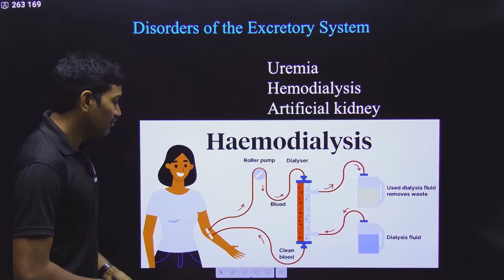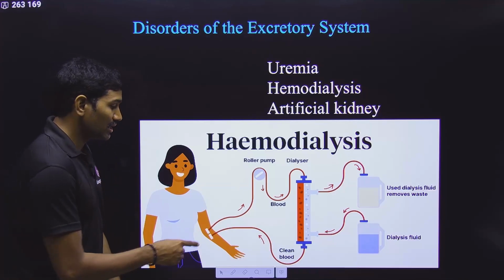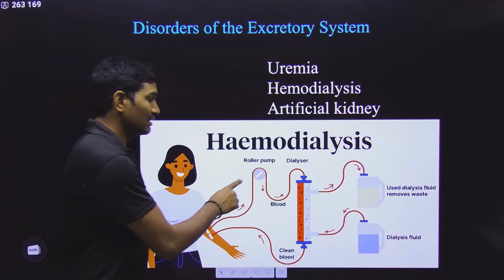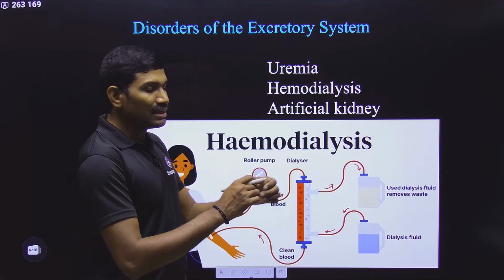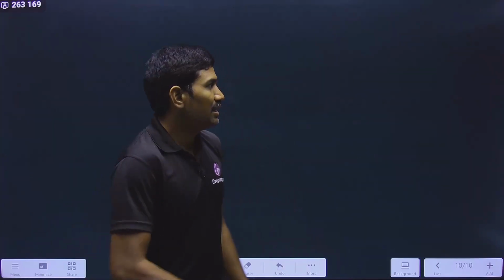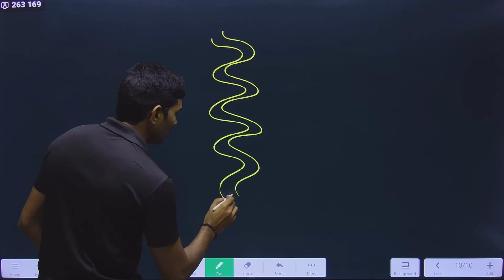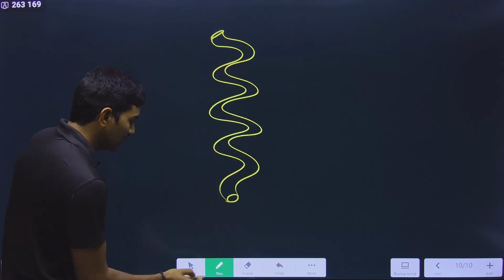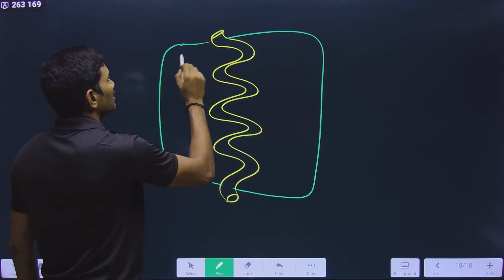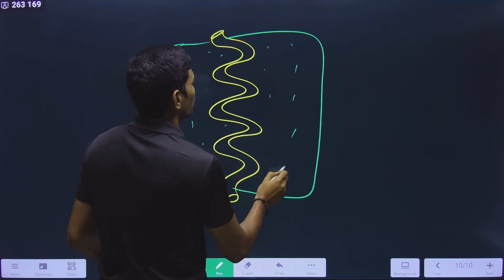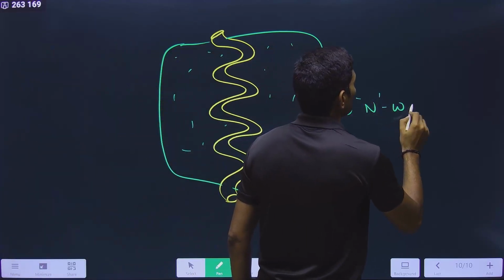In the case of the artificial kidney, what will they do? They will take the blood from the artery. Please remember these things. These words are very important. From the artery we are collecting this blood, and this collected blood is connected to this artificial kidney. In the artificial kidney, the blood is passed through a coiled tube like structure like this, okay, and this is how it has the opening, suppose. And now surrounding this there is a chamber, and this chamber is filled with an isotonic solution, but there is no nitrogenous waste in it.